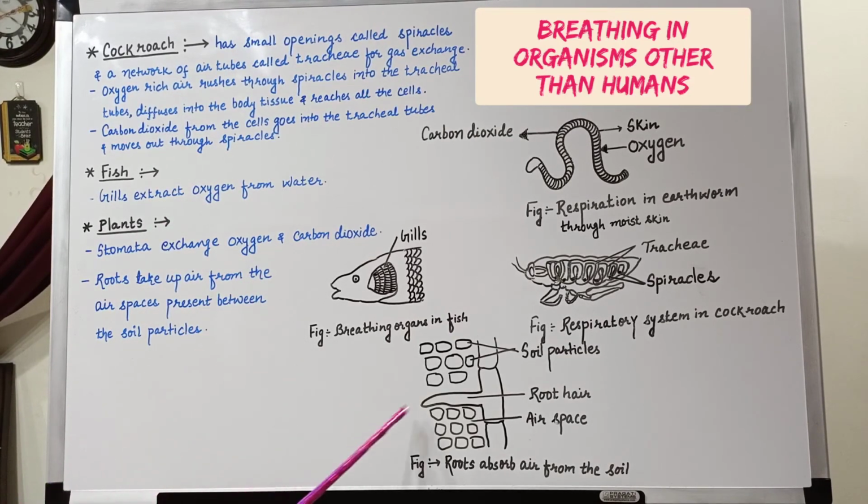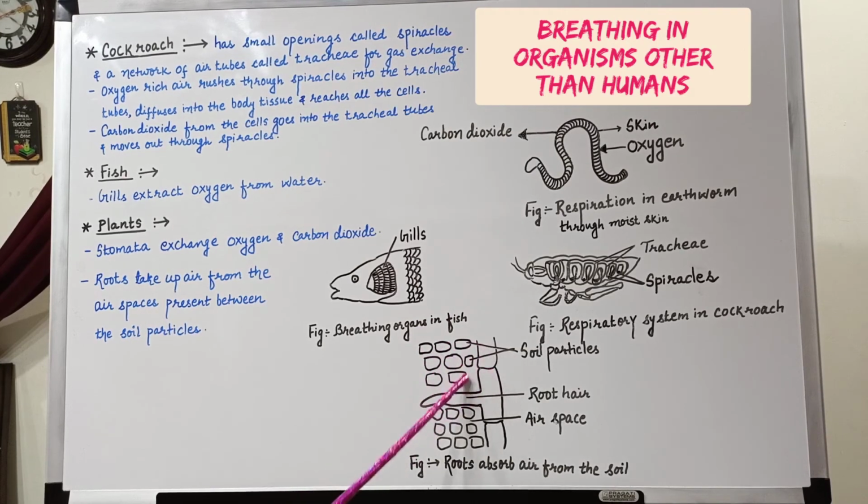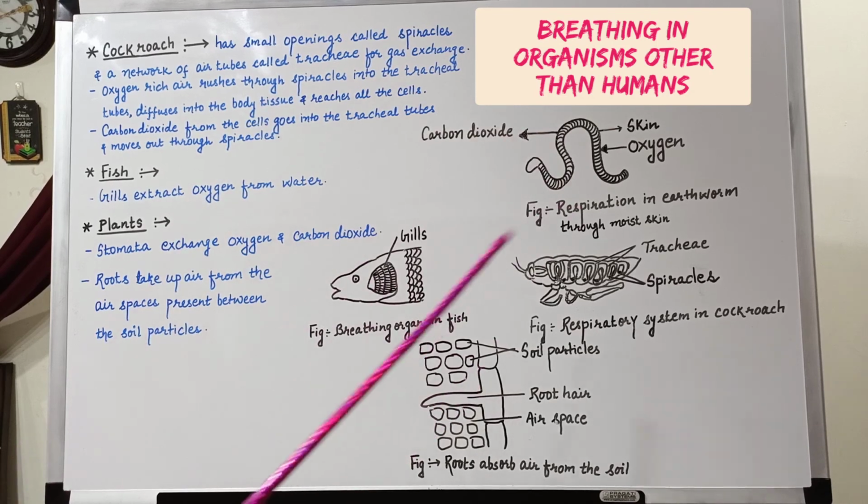And if we talk about the roots, you may see the structure of roots, and roots are divided into many root hairs, and these root hairs are embedded in the soil. You may see that between the soil particles there are air spaces. So these roots take up air from the air spaces between the soil particles with the help of root hairs. So this is all about today's class.